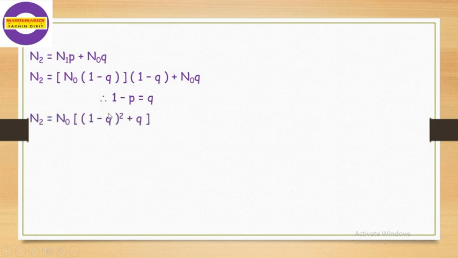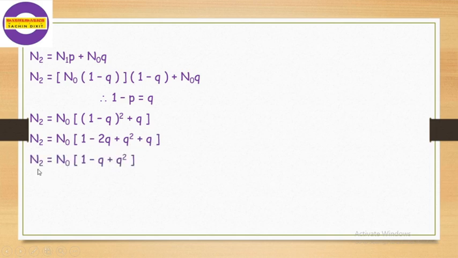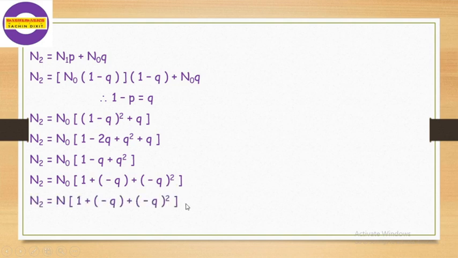Now we further simplify this. For that we take n0 common. So in the bracket (1 - q) squared plus q. Expand this square, we get 1 - 2q + q squared + q. Simplify this bracket, we get n2 is equal to n0 into (1 - q + q squared). This term can be written as n2 is equal to n0 into [1 + (-q) + (-q) squared]. But n0 is equal to N, so n2 is equal to N into [1 + (-q) + (-q) squared]. That gives the value of n2.